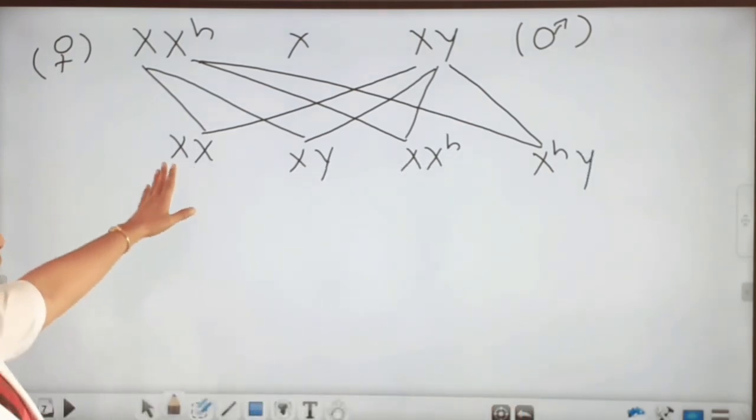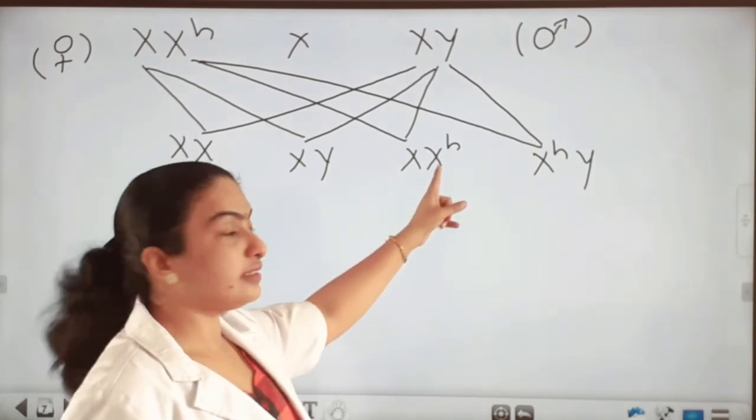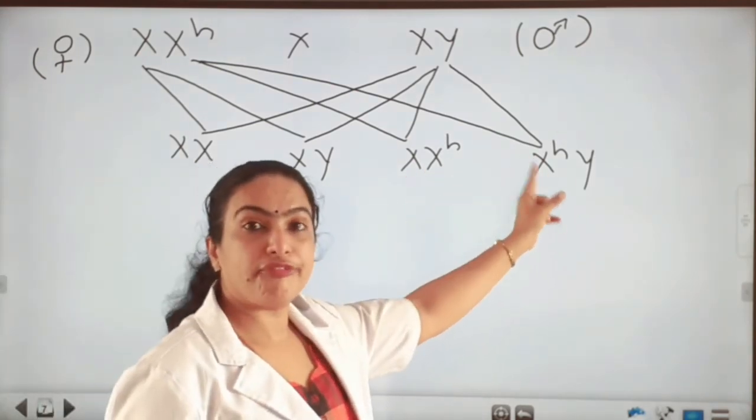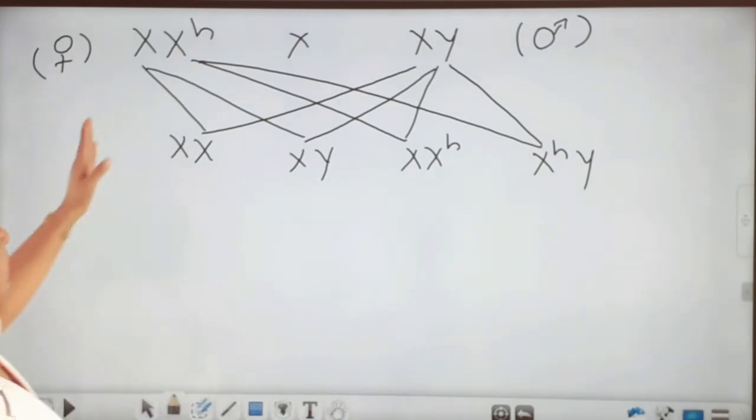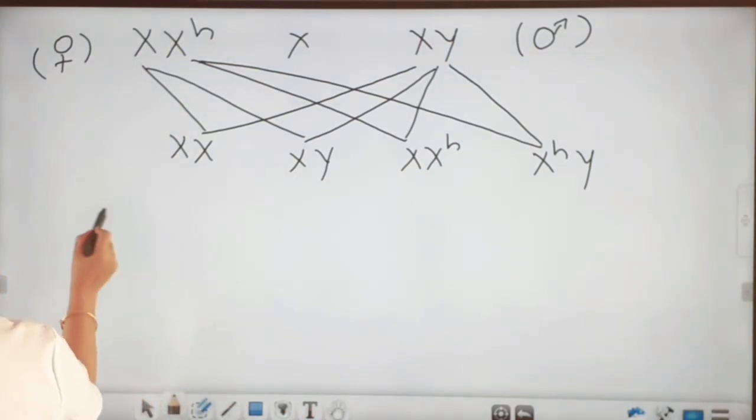So here this is a normal girl, this is a normal boy, this is a carrier girl and this is the hemophilic son.